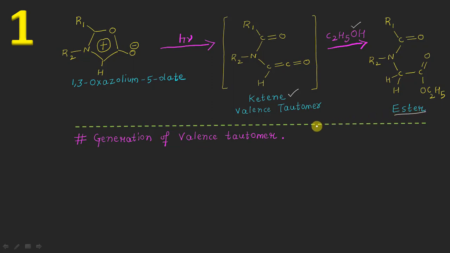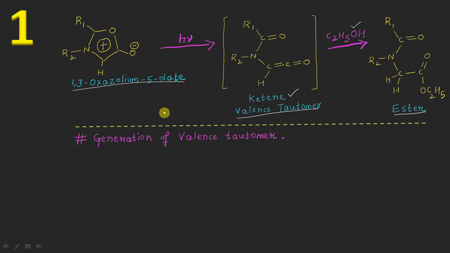Now, before discussing the actual mechanism of this reaction, there are two important things we should understand. The first is how the generation of this kind of valence tautomer takes place starting from this type of mesoionic compound.